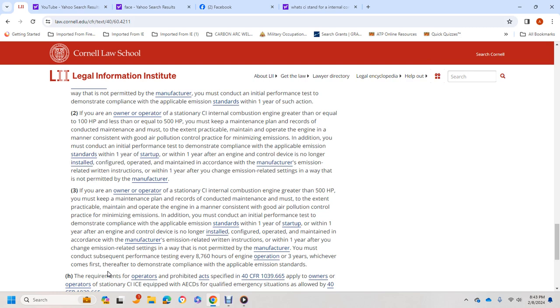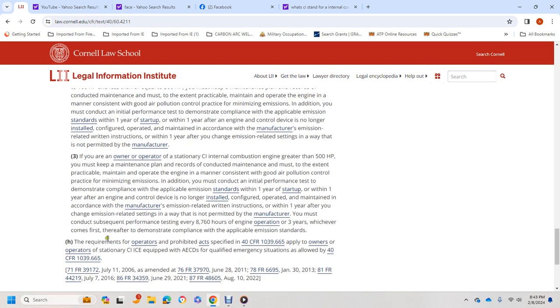In addition, you must conduct the initial performance tests to demonstrate compliance with the applicable emission standard within 1 year of startup, within 1 year after the engine and the control device is no longer installed or configured and operated to maintain in accordance with the manufacturer's emission-related written instructions, or within 1 year after the change of the emission-related settings in a way that is not permitted by the manufacturer. You must conduct the subsequent performance test every 8,760 hours of engine operation or 3 years, whichever comes first thereafter, to demonstrate compliance with the applicable emission standards. Each of the requirements for the operator prohibited to act specified in Title 40 CFR 1039.665